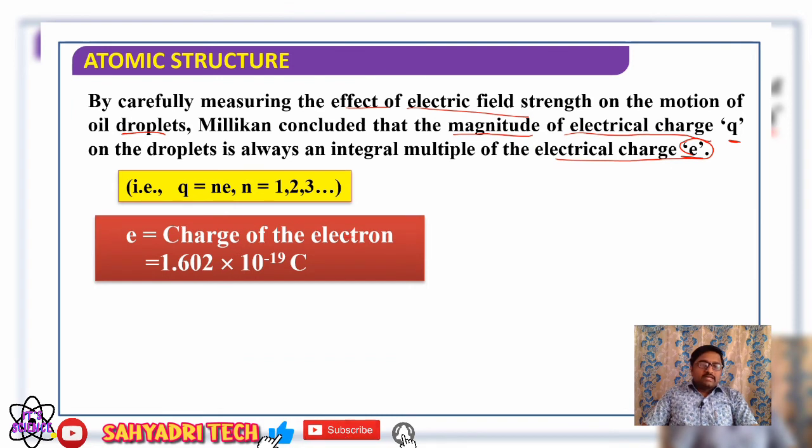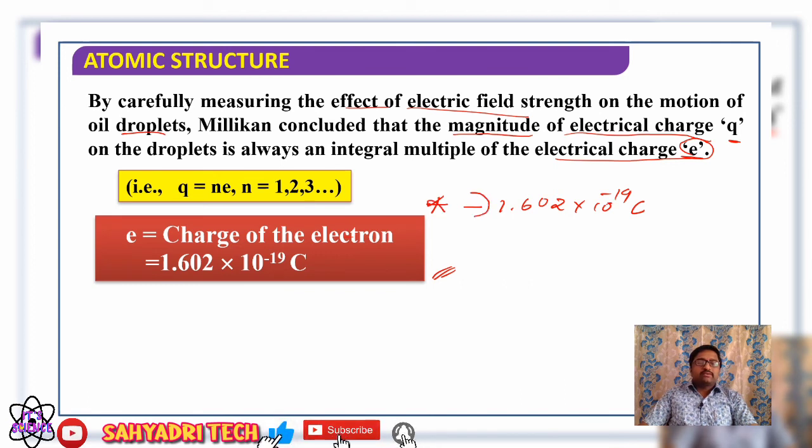And what is the charge he found? The charge on the electron is found to be 1.602 into 10 raised to minus 19 coulomb. To specify the charge of an electron, a negative sign is used. So minus 1.602 into 10 raised to minus 19 coulomb.